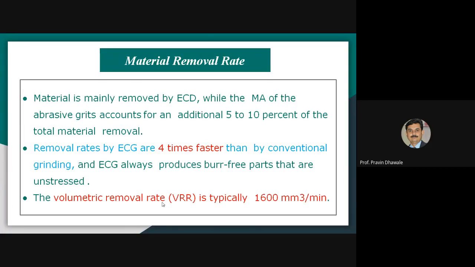The material removal rate by the electrochemical grinding process is 4 times faster than that of the conventional grinding process.